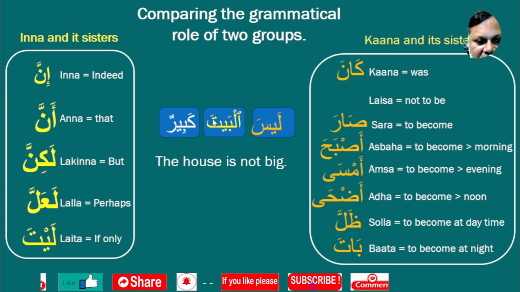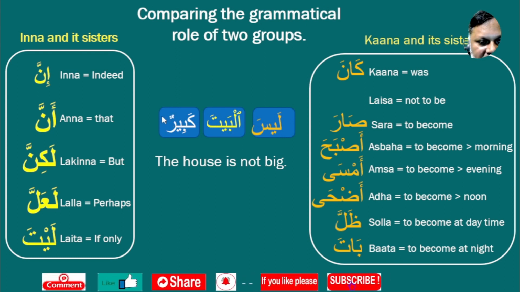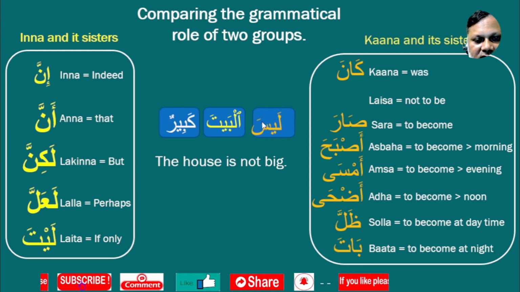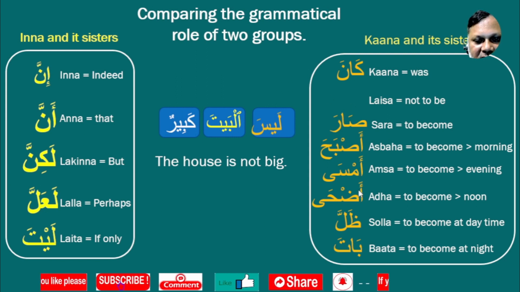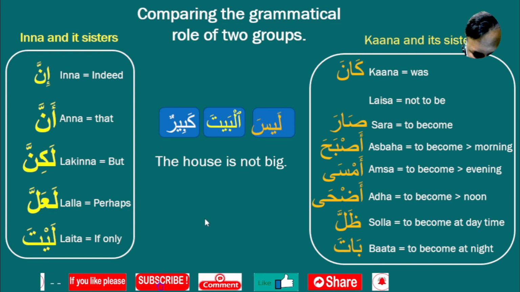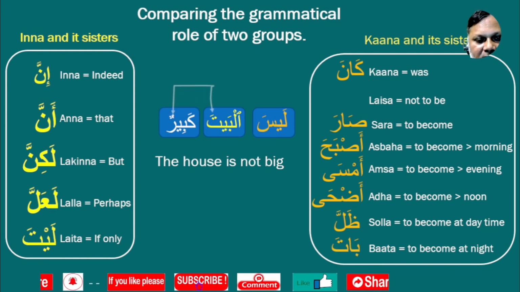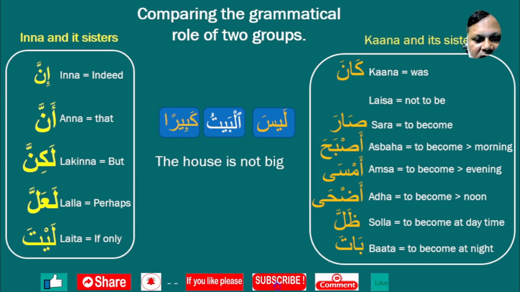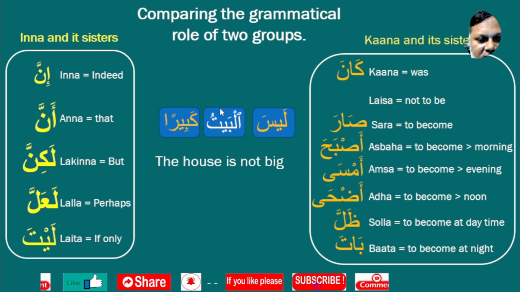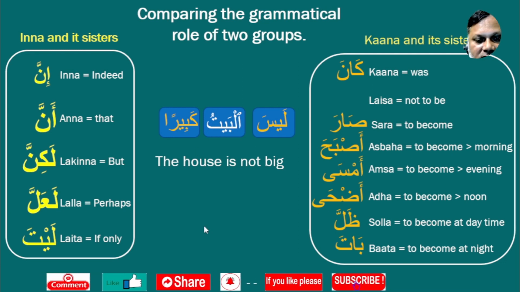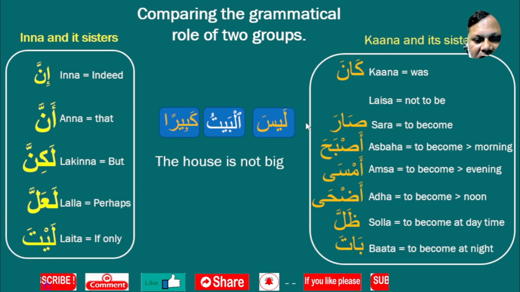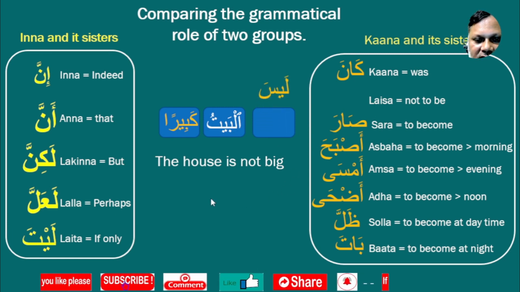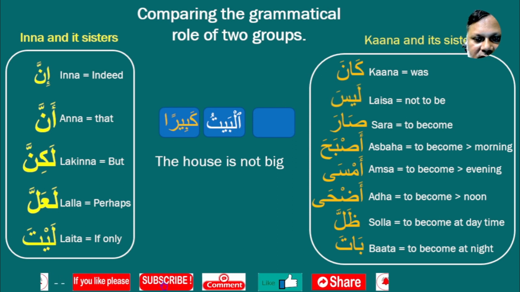That must be dhamma, and here the dhamma will be changed to fatha. This is the function of the Kaana group. So if we put Laisa here, these two harakat will be interchanged. So it will be Laisa al-baitu kabiran. This is the way Kaana and its group function. Now send back this Laisa to his house.